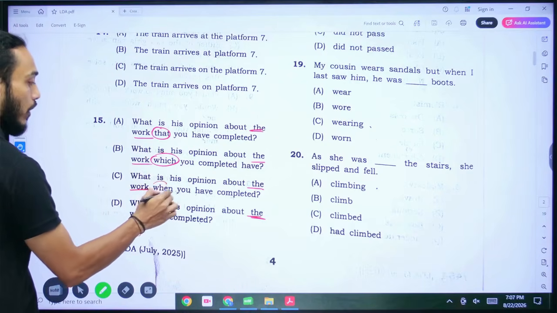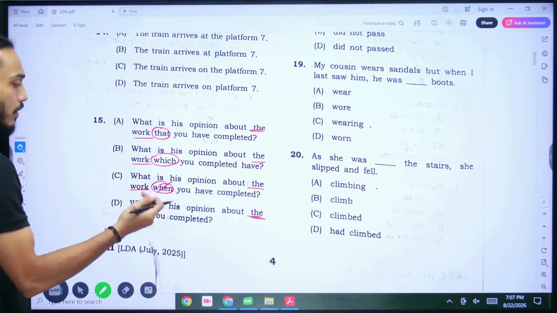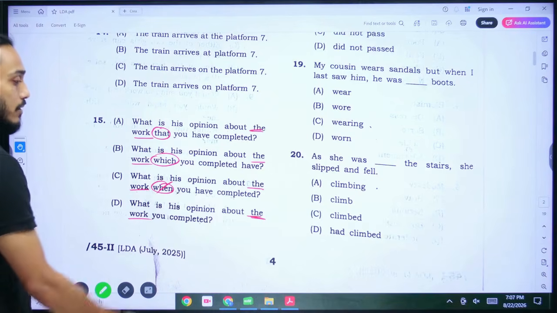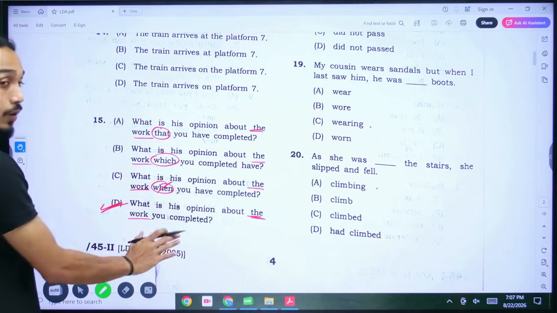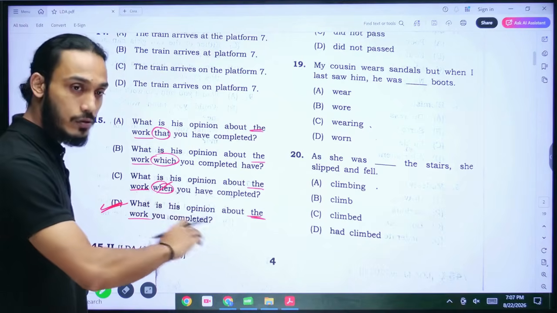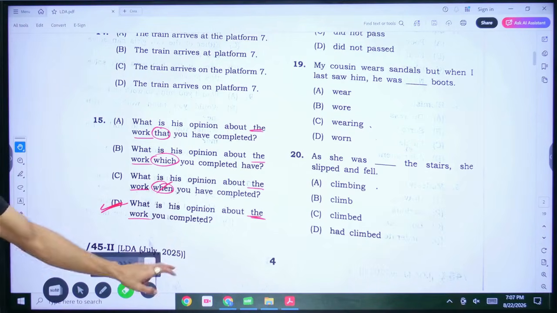And of course, you're not going to write when, because the word when is used to refer to time, whereas we are referring to some work. So we can directly write it as what is his opinion about the work you completed. All right. What is his opinion about what? About the work you completed. We can be very direct with it. So D is the correct answer. We don't need to write extra words here. Anything else would be redundant.